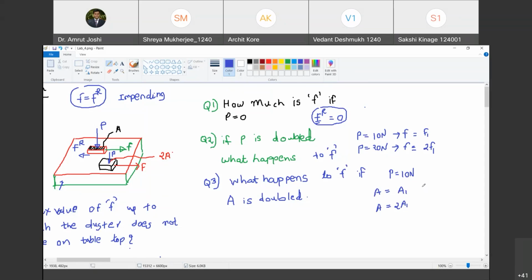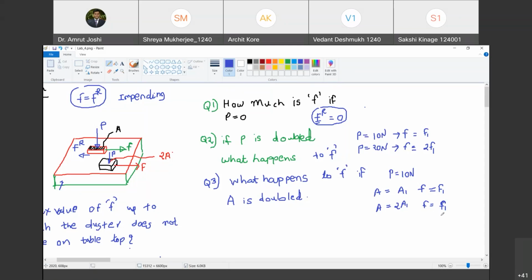What can you say? If F in this case is equal to F1, the force required to commence sliding is F1. What will be the F here? F1 by 2? No, here you are not correct. You must have learned in the friction chapter that the frictional force required is independent of area. So it is F1 itself. I hope everyone remembers that. The frictional force required to commence the sliding, the maximum frictional resistance that can be offered between the surfaces, is not dependent on the area in contact. You must have studied this. Are you with me?